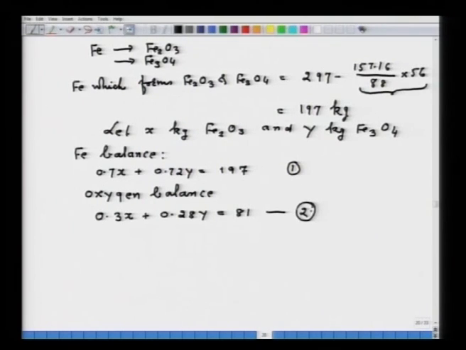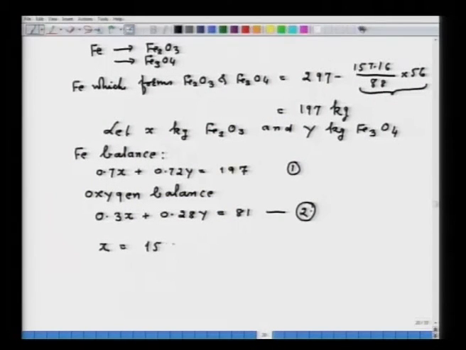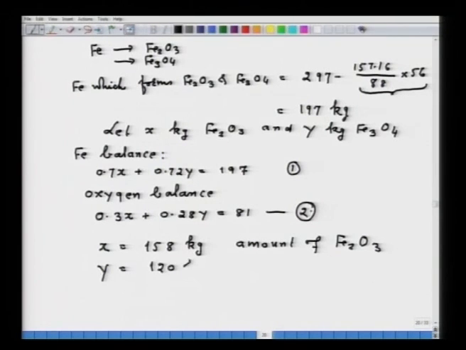Now, I believe you must be an expert in solving these two simultaneous equations, two variables x and y. So, x comes out to be equal to 158 kg, which is the amount of Fe2O3, and y will be equal to 120 kg, which is the amount of Fe3O4.